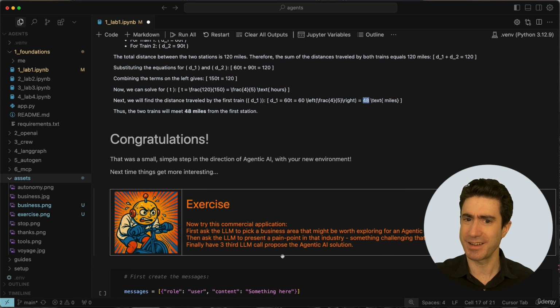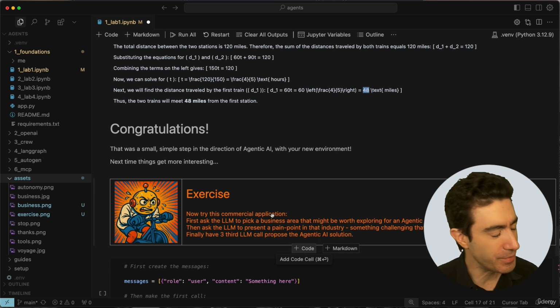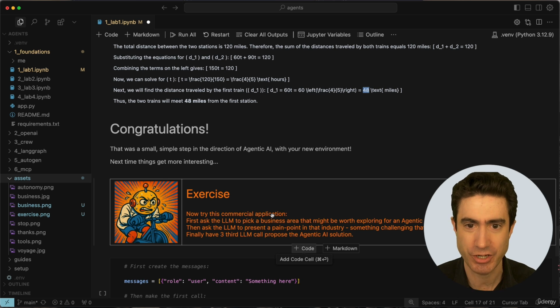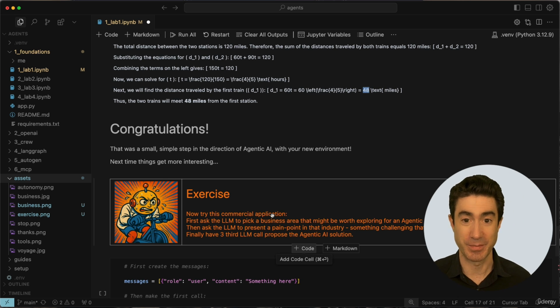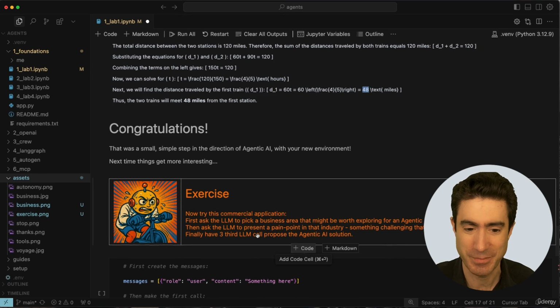But at the end of this lab, there is an exercise, and I do encourage you to do the exercises. This is where you really get to show that you've done this. You may be thinking, okay, there wasn't much commercial about this project, and I do like to try and weave commercial angles in wherever I can to make this applicable to business. And so I've got an exercise for you to now make this applicable slightly to business.